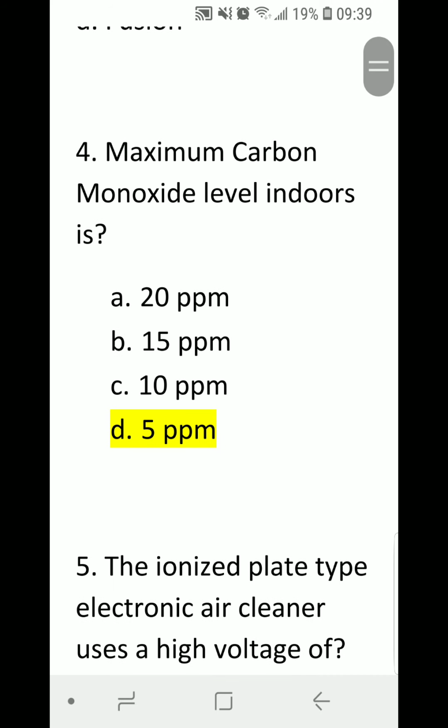Number 4. Maximum carbon monoxide level indoors is A. 20 ppm. B. 15 ppm. C. 10 ppm. Or D. 5 ppm. Correct answer is D. 5 ppm.